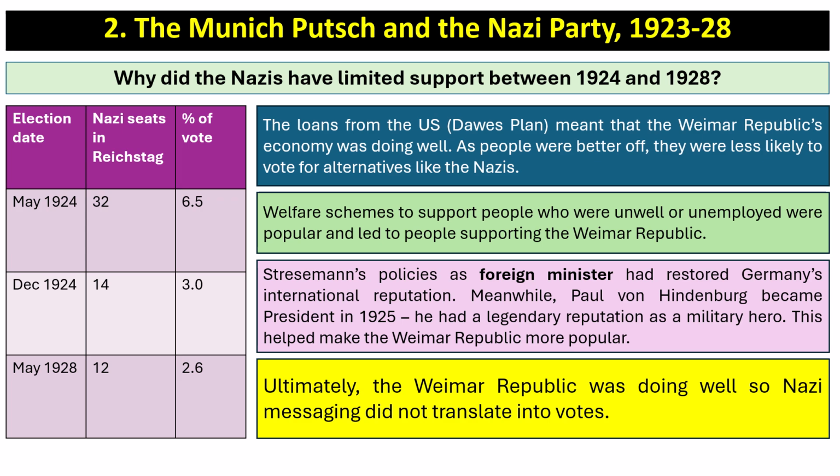The reasons for this were that the loans from the US in terms of the Dawes Plan meant the Weimar Republic's economy was doing well. As people were better off, they were less likely to vote for alternatives like the Nazis. Welfare schemes to support people who were unwell or unemployed were popular and led to people supporting the Weimar Republic.